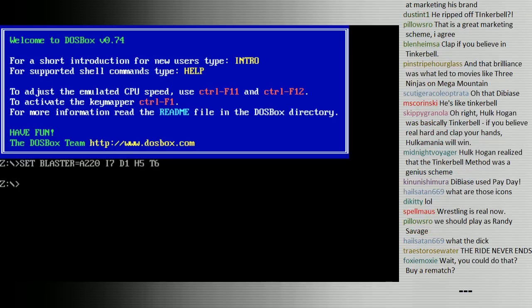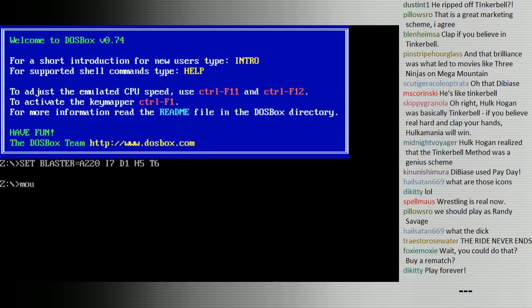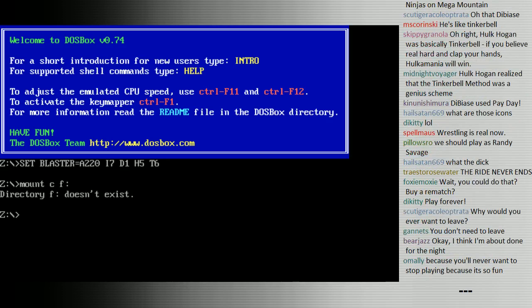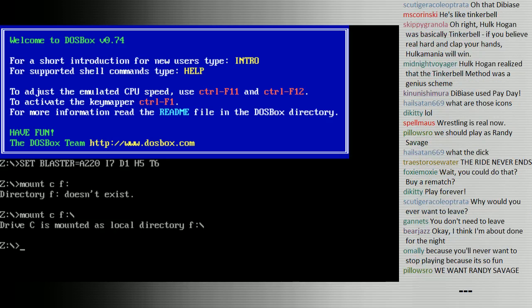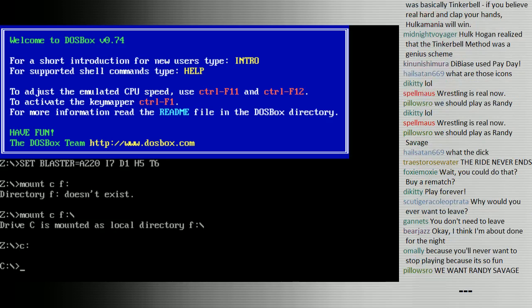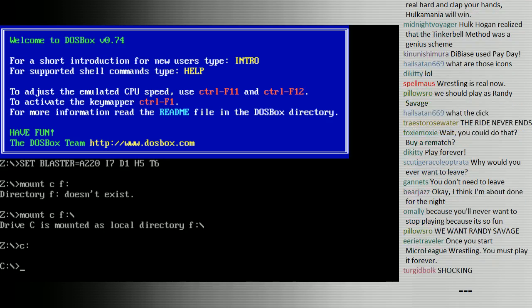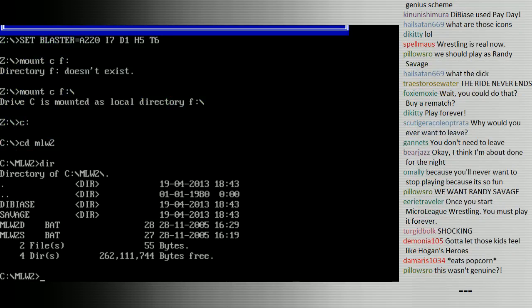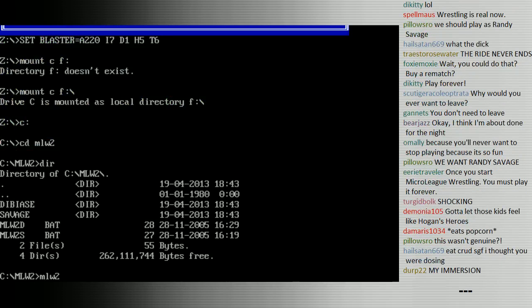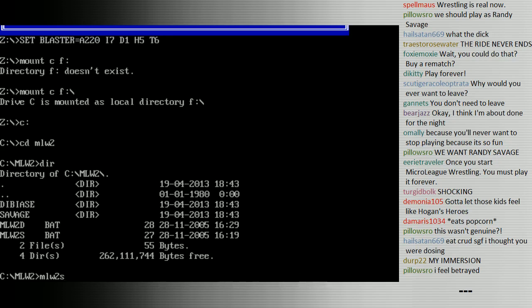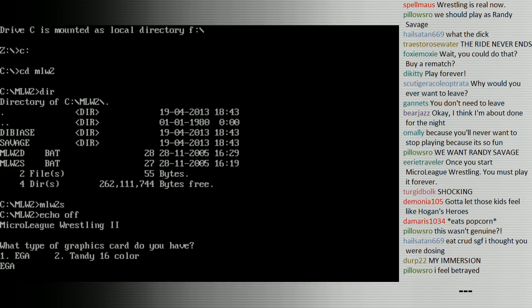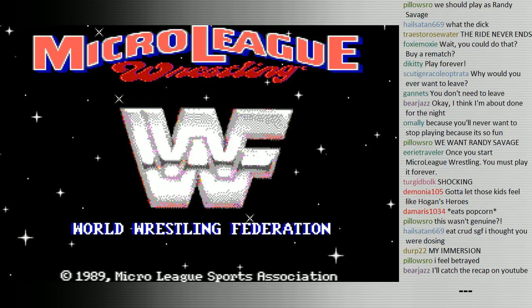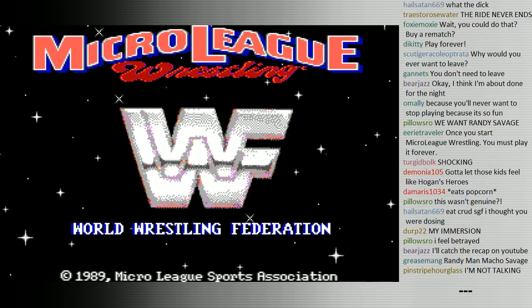Yep, there's DOSBox. It's not actually on a genuine DOS computer. I'm sorry to break that illusion. Whoops. What we want, actually... Yep, that's right. We want Savage. LLW2. Okay. So, we want to go up against the Macho Man himself. Go with EGA. I was always a Macho Man fan, as opposed to a Hogan fan. Macho Man just seemed more real.